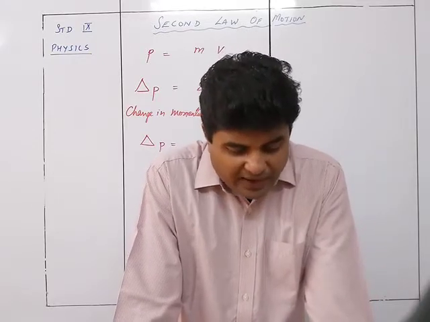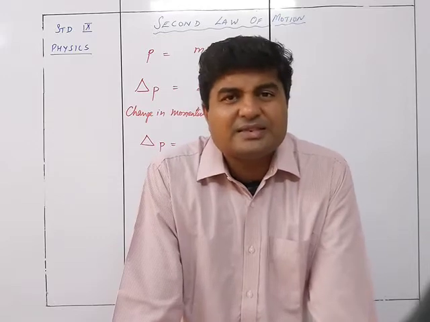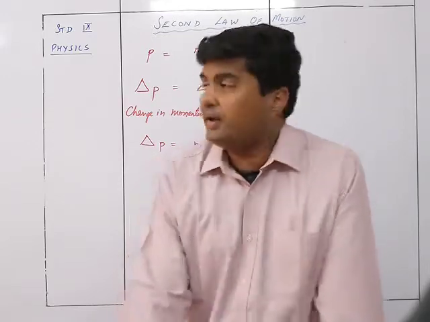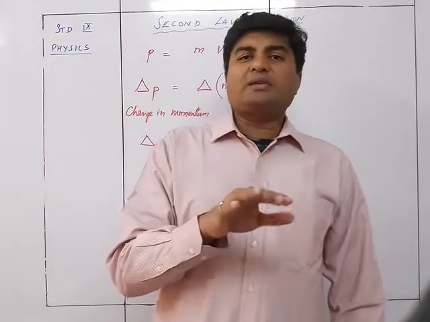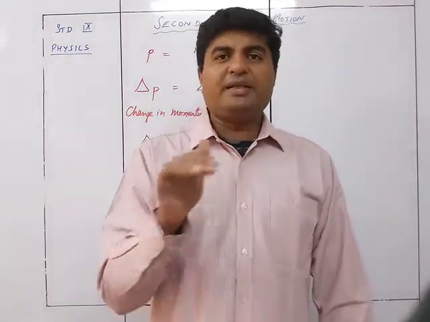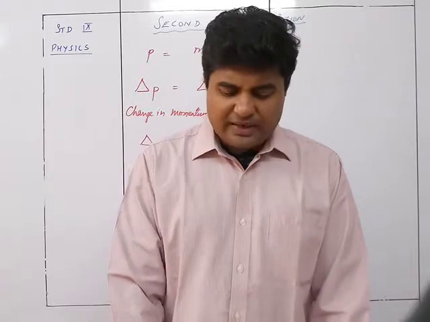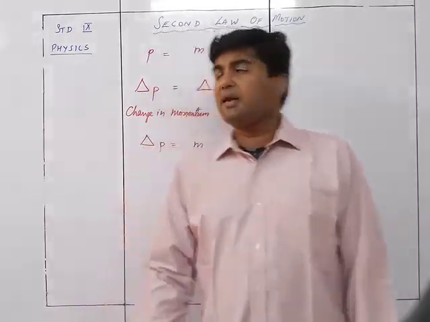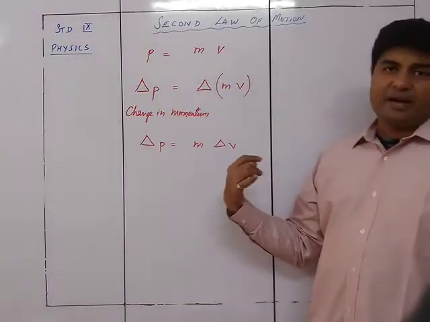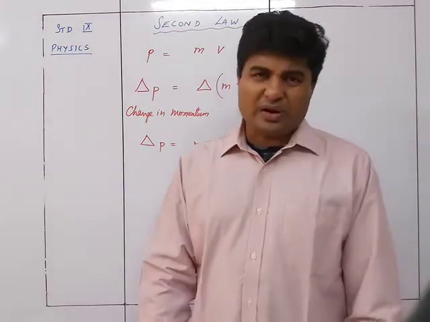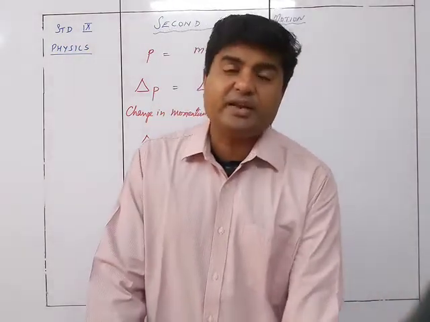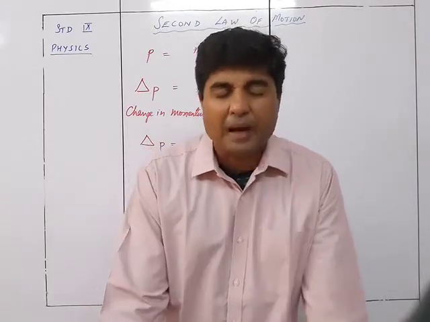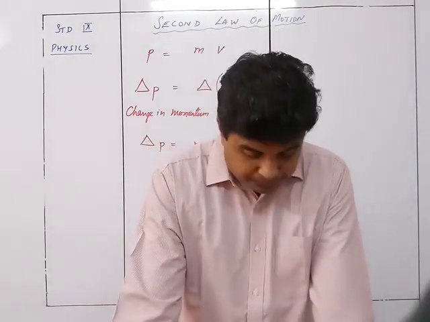But under the normal circumstances of your studies in the 9th standard, we will always consider that delta p is m delta v. We are not going to consider those examples wherein the change in mass is probable.